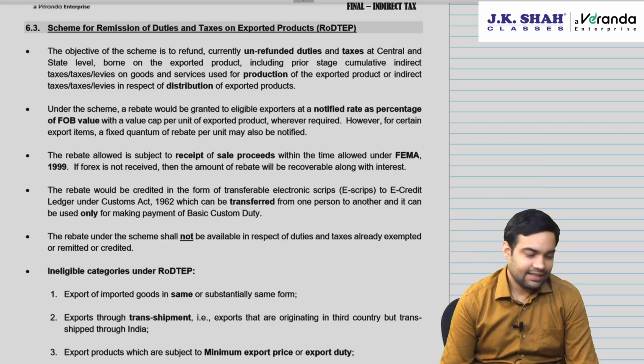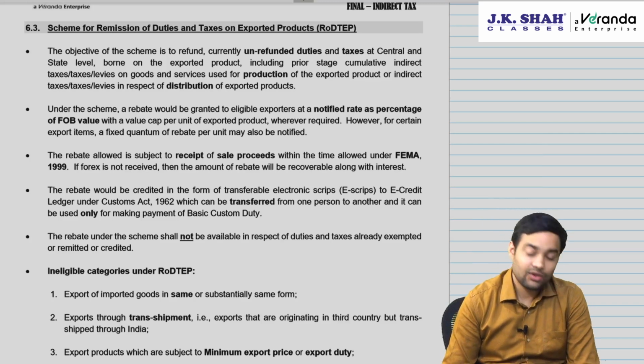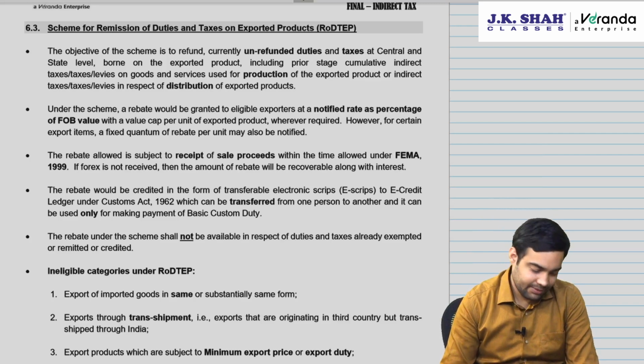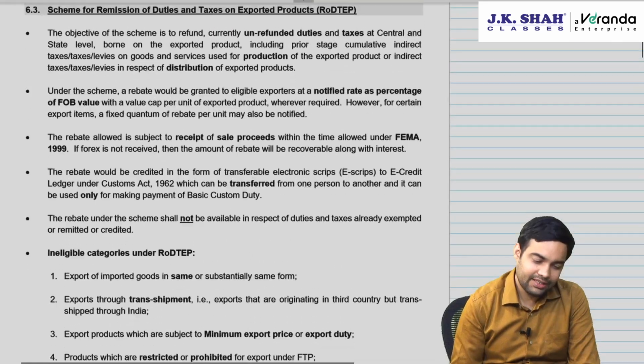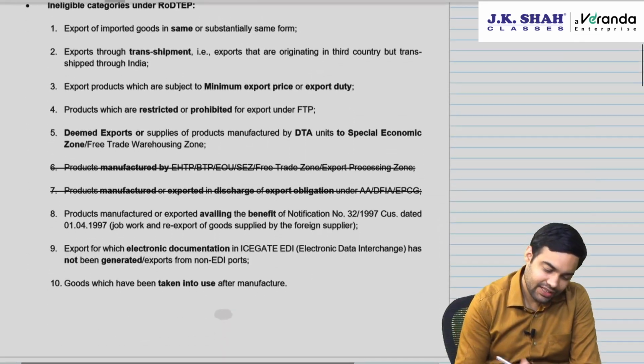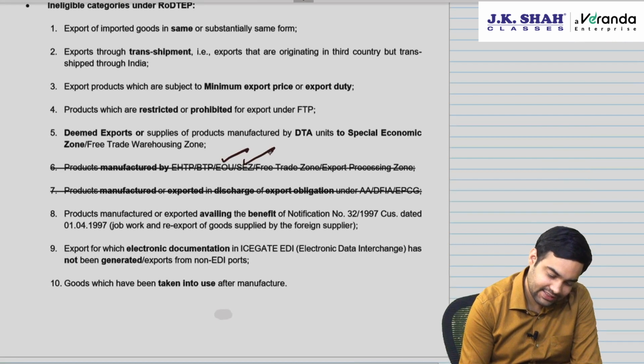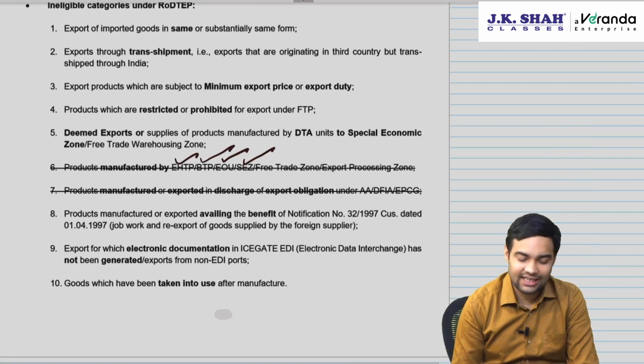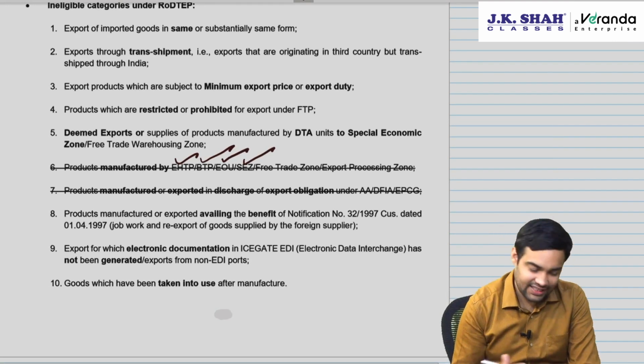Just to add, let's now quickly go through the amendments of FTP. RoDTEP, Remission of Duties and Taxes on Export Product. EOU is now eligible, SEZ is now eligible, BTP, EHTP, they manufacturing goods and exporting is eligible for remission of duties and taxes on export product, they will get duty credit scrips.